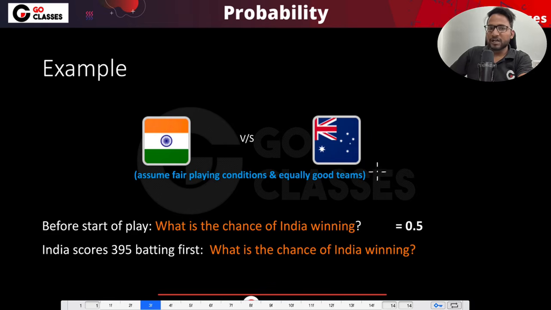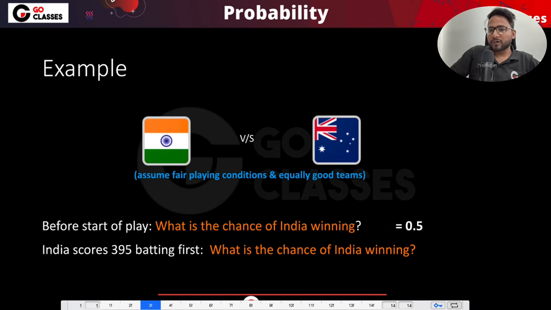Suppose that India and Australia are playing, and you don't have any prior information about which team is stronger or which team is performing well nowadays, or any other prior belief. In that case, if I ask you what is the chance of India winning, what will you say? Since you don't know anything about India or Australia, you will say the chances are equal, right? You will be biased only if you know some information. Let's suppose conditions are very fair and all teams are equally good. Then you will say this is 0.5, the probability of India or Australia winning.